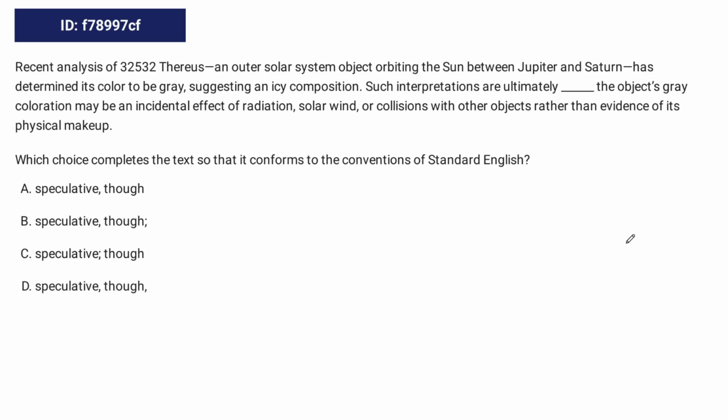Recent analysis of 32532 Thereus, an outer solar system object orbiting the sun between Jupiter and Saturn, has determined its color to be gray, suggesting an icy composition. Such interpretations are ultimately speculative, though. The object's gray coloration may be an incidental effect of radiation, solar wind, or collisions with other objects rather than evidence of its physical makeup.